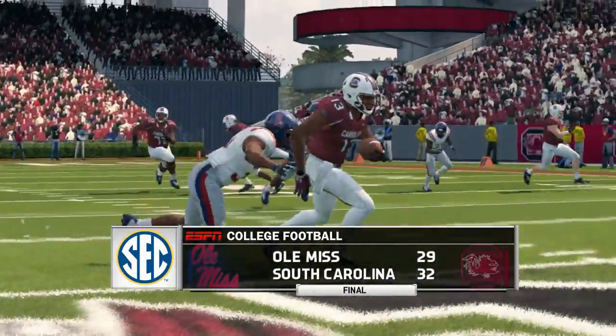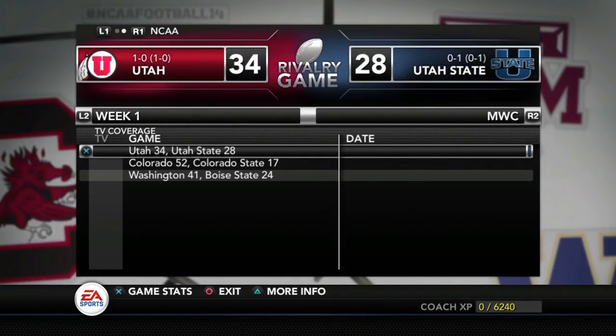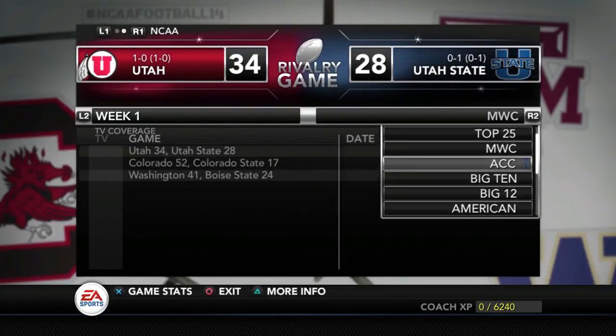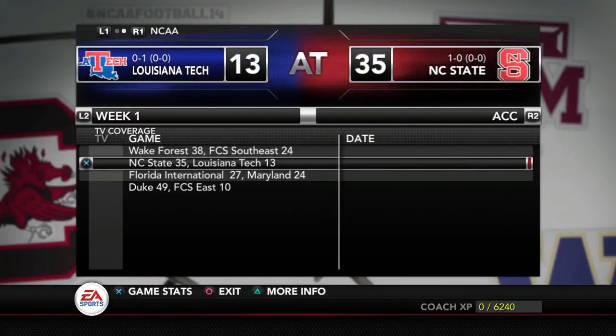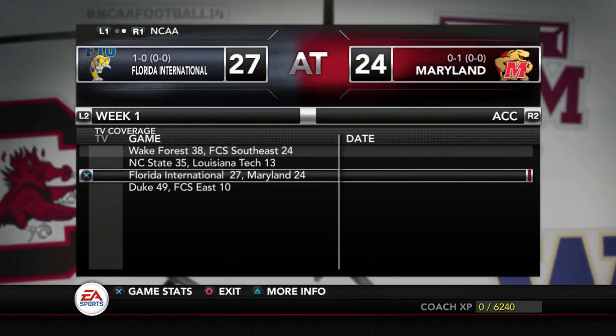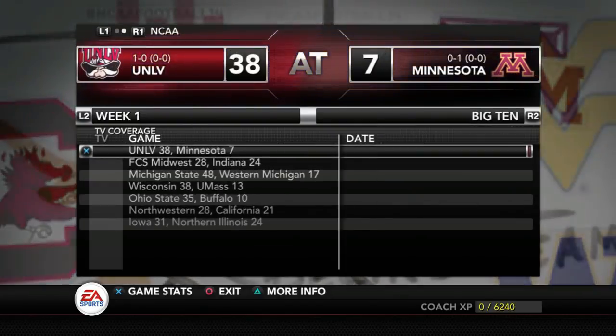Now what I'm going to do is show you all the scores from every game really quickly. I showed you those first two in the Mountain West. How about Washington over Boise State? A big win there for Washington. In the ACC, not a lot. Oh, wow. FIU beats Maryland, so perhaps FIU could be coming for a spot in the Power 8. Maryland had better get it turned around or they could fall out.